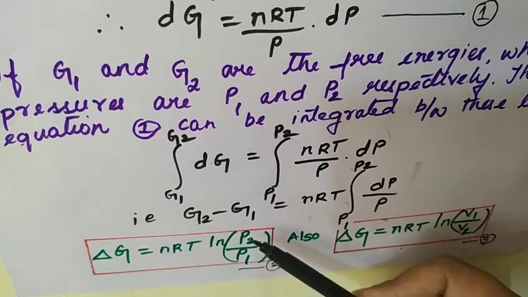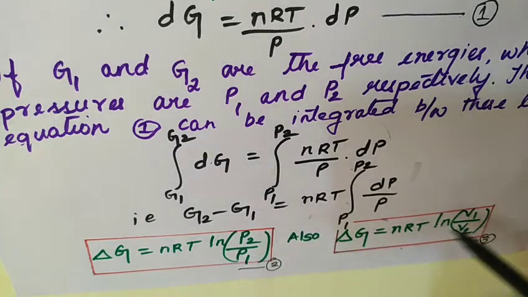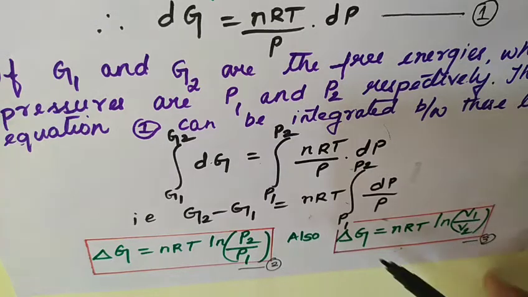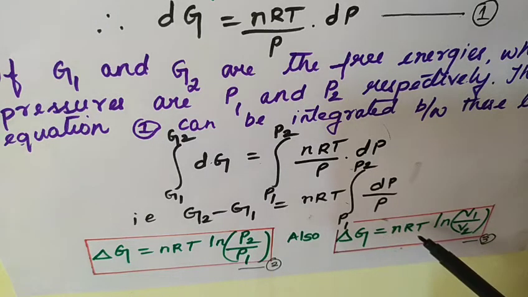Since pressure and volume are inversely proportional to each other, we can also write the expression as delta G is equal to nRT natural log V1 by V2. So this completes the dependence of free energy on temperature and pressure.